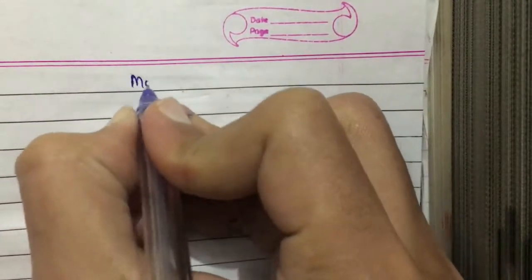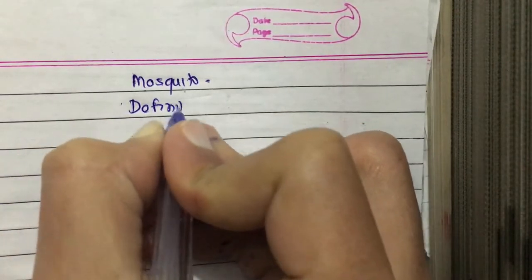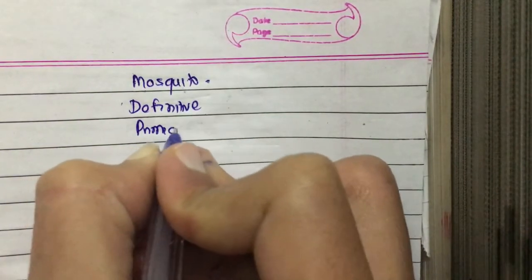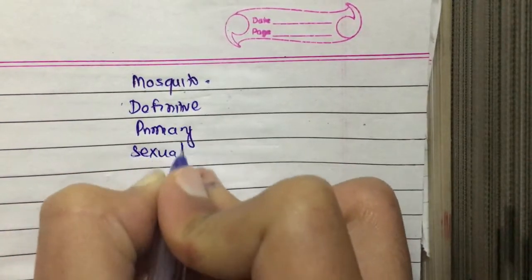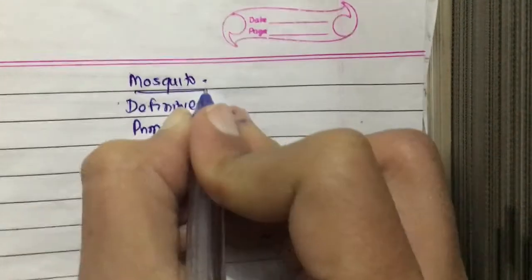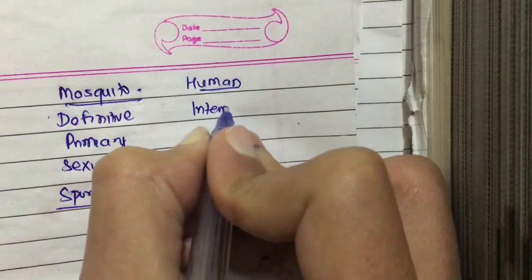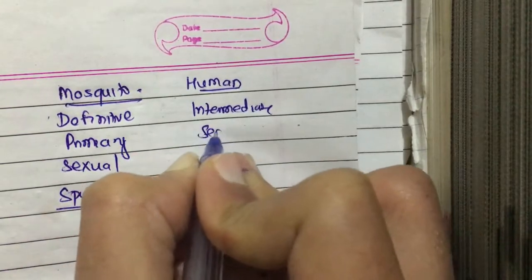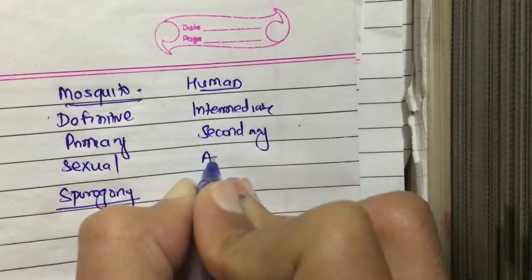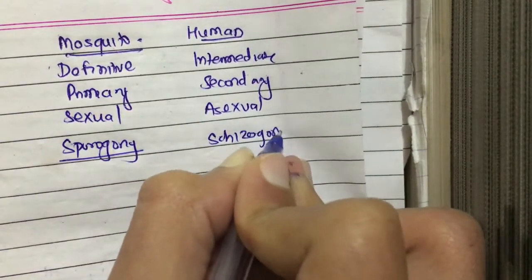We have already discussed that the mosquito is the definitive or primary host, because the sexual cycle and sporogony, the formation of sporozoites, occur in the mosquito, whereas the human is the intermediate or secondary host, because the asexual cycle and schizogony occur in the humans.